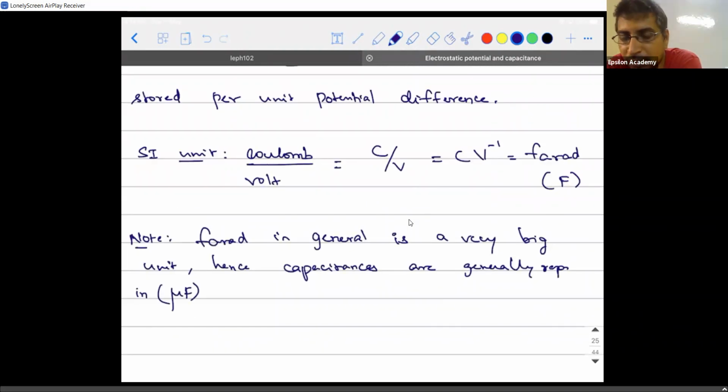If you see the capacitance of a capacitor, it will be in terms of microfarad, because it is a very small device. I'll tell you the reason for it later, because you need some mathematical expressions to understand why farad is a very big quantity. So this is the basic structure of what capacitance means.